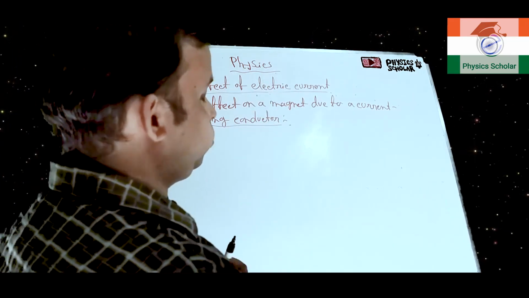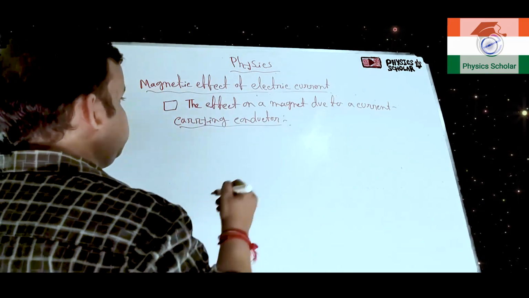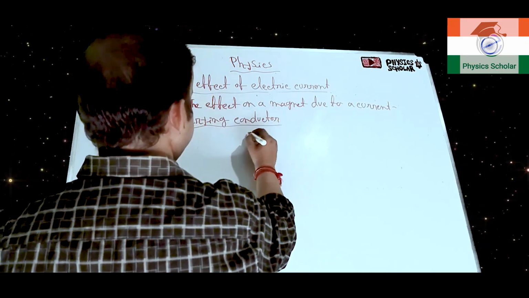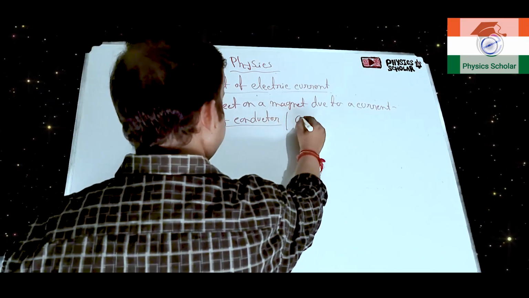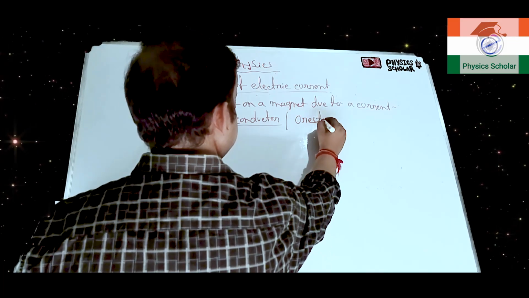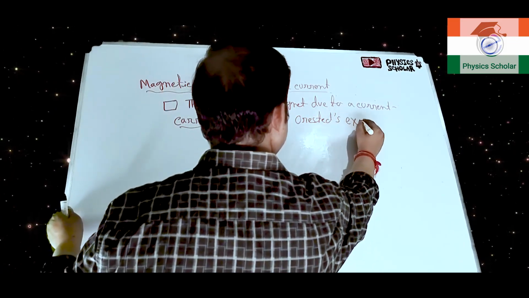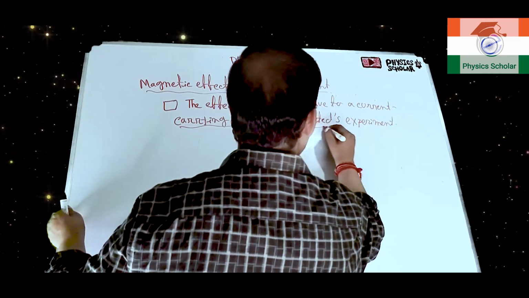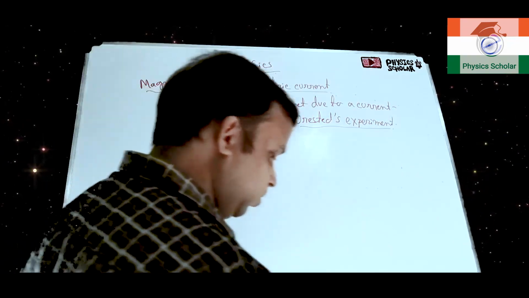The effect on a magnet due to a current carrying conductor. So this experiment was actually observed by Christian Oersted. Okay. So that is why it is also known as the Oersted experiment. Clear? So this is also known as the Oersted experiment.